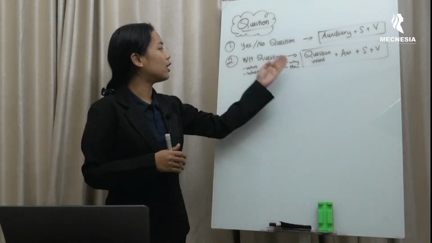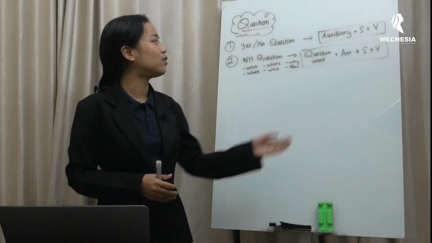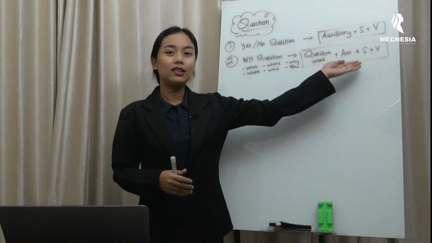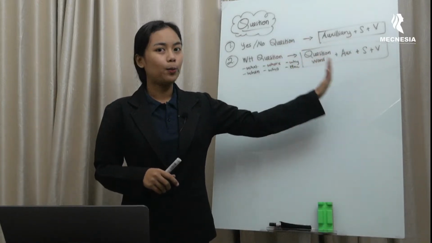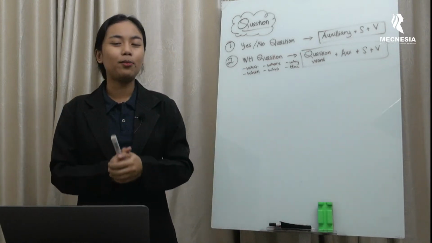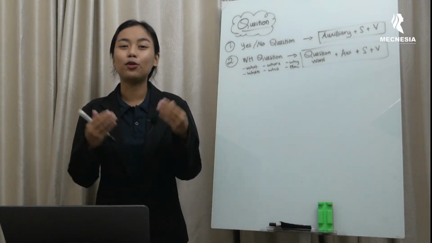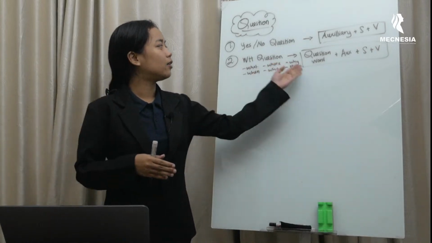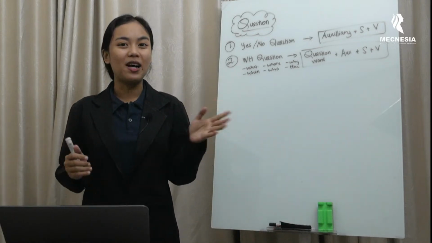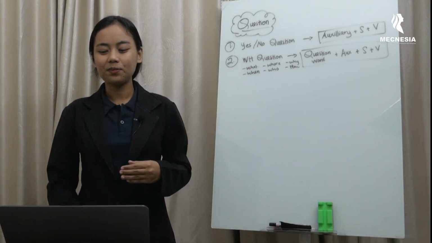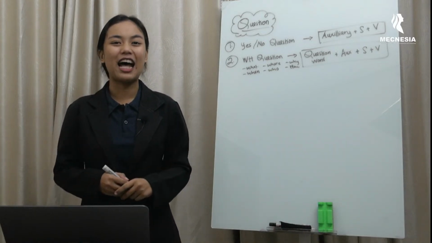Jadi ini 6 kata tanya yang paling sering digunakan dalam bahasa Inggris. Remember, the pattern is question word and then auxiliary, subject followed by verb. This is the general pattern, jadi ini pattern umumnya. For the more specific pattern, you can rewatch our live last meeting. Jadi untuk rumus tiap-tiap pertanyaannya, kalian bisa klik lagi link yang kemarin dan tonton kembali. Now, let's move to our topic today. Sekarang mari kita masuk ke topik kita hari ini.